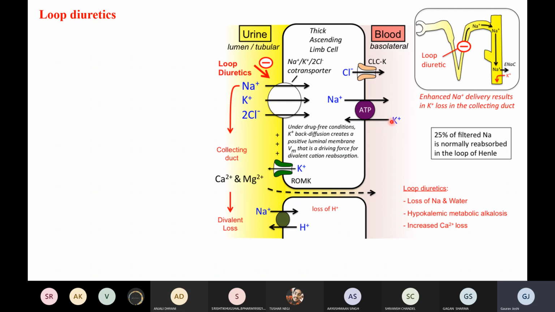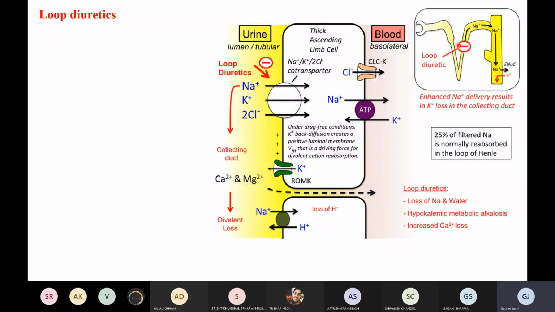So now I am going to discuss the loop diuretics. As the name suggests, these loop diuretics work in the ascending loop of Henle. This is the loop of Henle, this is the descending limb and this is the ascending limb, so they work somewhere here.